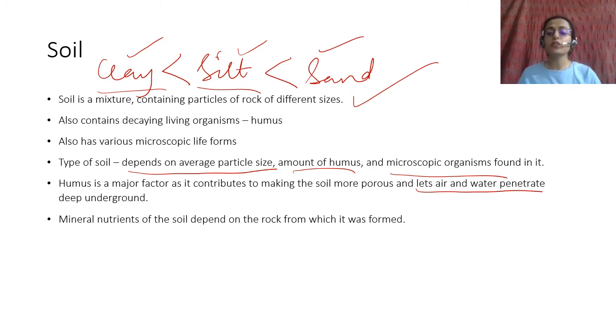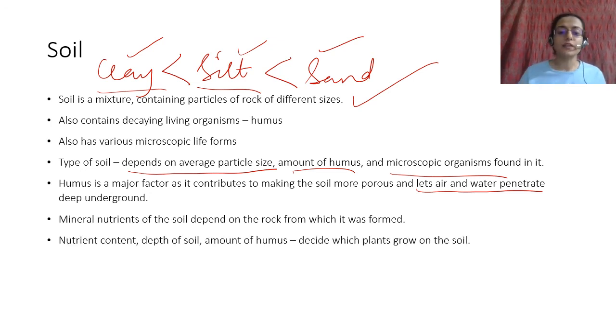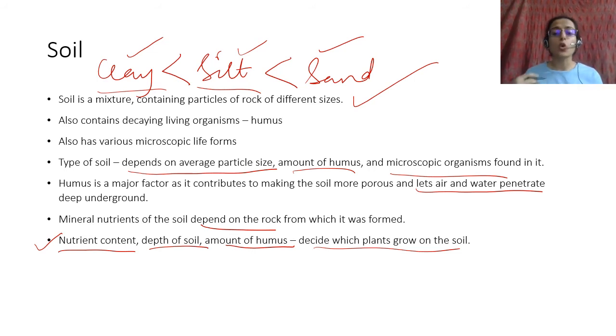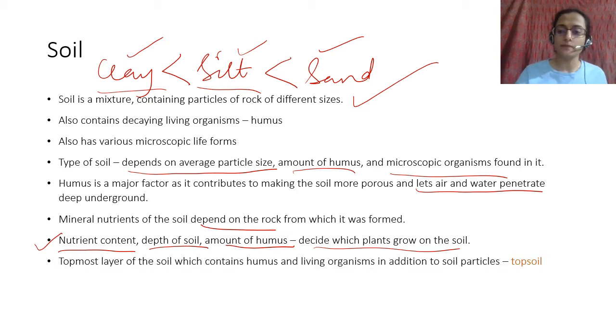The nutrient content of the soil, which depends on the type of rock from which it was formed, the depth of the soil, how deep it is, and the amount of humus, decide which plants grow on the soil. Some plants grow in deep soils, some grow in shallow soils, some don't need a lot of nutrients, some need a lot of nutrients, and all these things decide which plants grow on the soil.